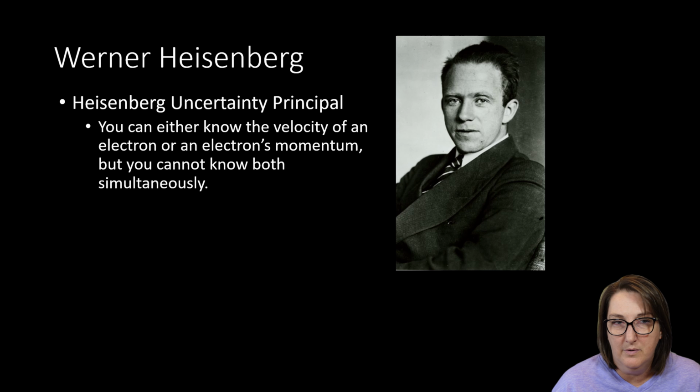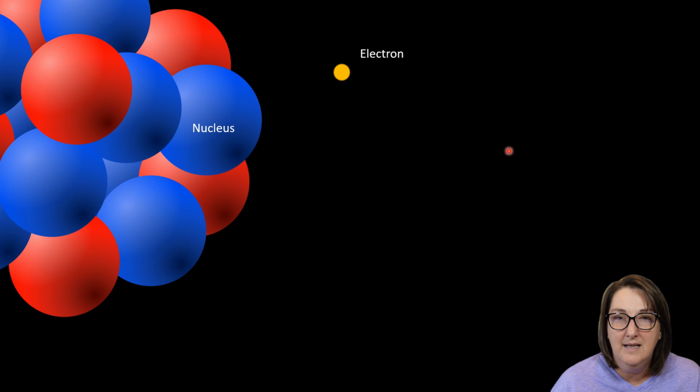Now we have Heisenberg. Heisenberg comes up with what's called the uncertainty principle. You can either know the velocity of an electron or an electron's momentum, but you cannot know both at the same time. So what he is saying is that I can say, hey, I have an electron here and I have a nucleus. I cannot predict both the velocity and the momentum of this electron. So if I asked you guys, all right, I want you to point to your screen, where do you think this next electron is going to be?